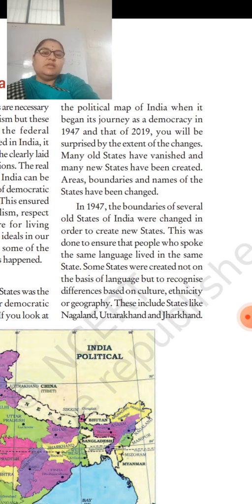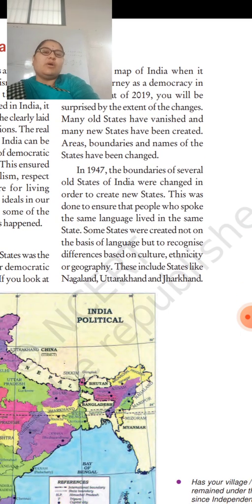Many old states have vanished and many new states have been created. Areas, boundaries and names of the states have been changed. So what has been changed now? Areas, boundaries and the names of the states have been changed.